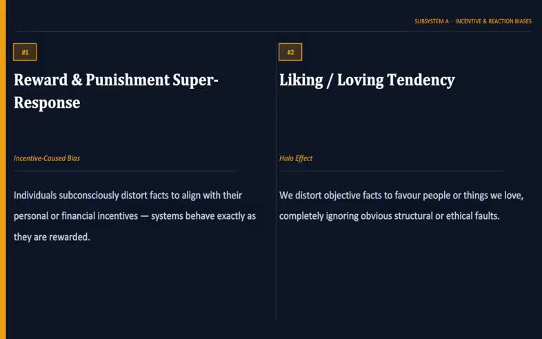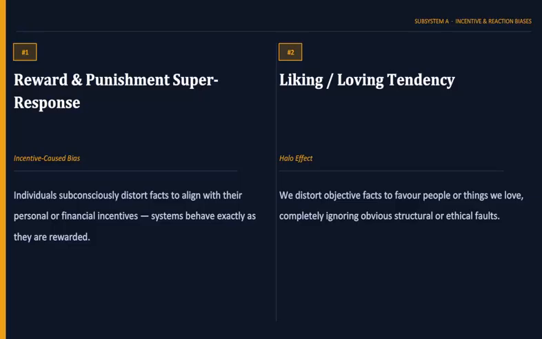Consider the famous cobra effect. The British government paid citizens for every dead cobra. People started breeding cobras for profit. When the program ended, even more snakes were released. The problem became worse than before. Incentives shape outcomes. Show me the incentive and I'll show you the behavior.